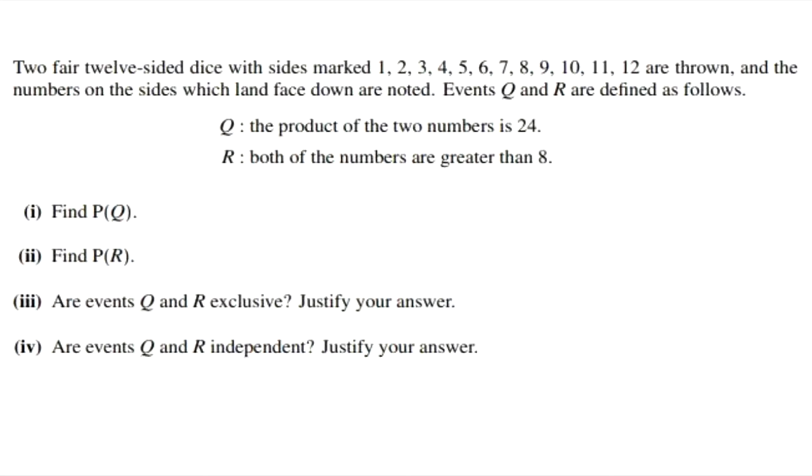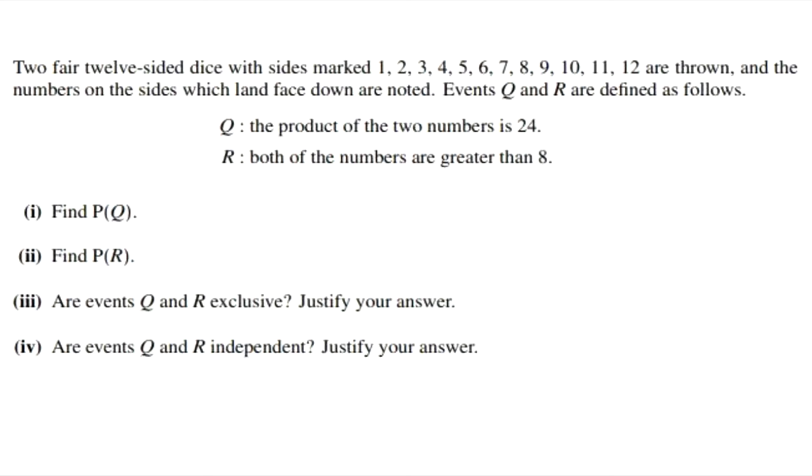Two fair 12-sided dice with sides marked 1 to 12 are thrown and the numbers on the sides which land face down are noted. Events Q and R are defined as follows. Q: the product of the two numbers is 24. R: both of the numbers are greater than 8. First question, find the probability of Q. Second, find the probability of R. Third, are events Q and R exclusive? Justify your answer. Exclusive means you have to show whether they are mutually exclusive. Fourth question, are events Q and R independent?